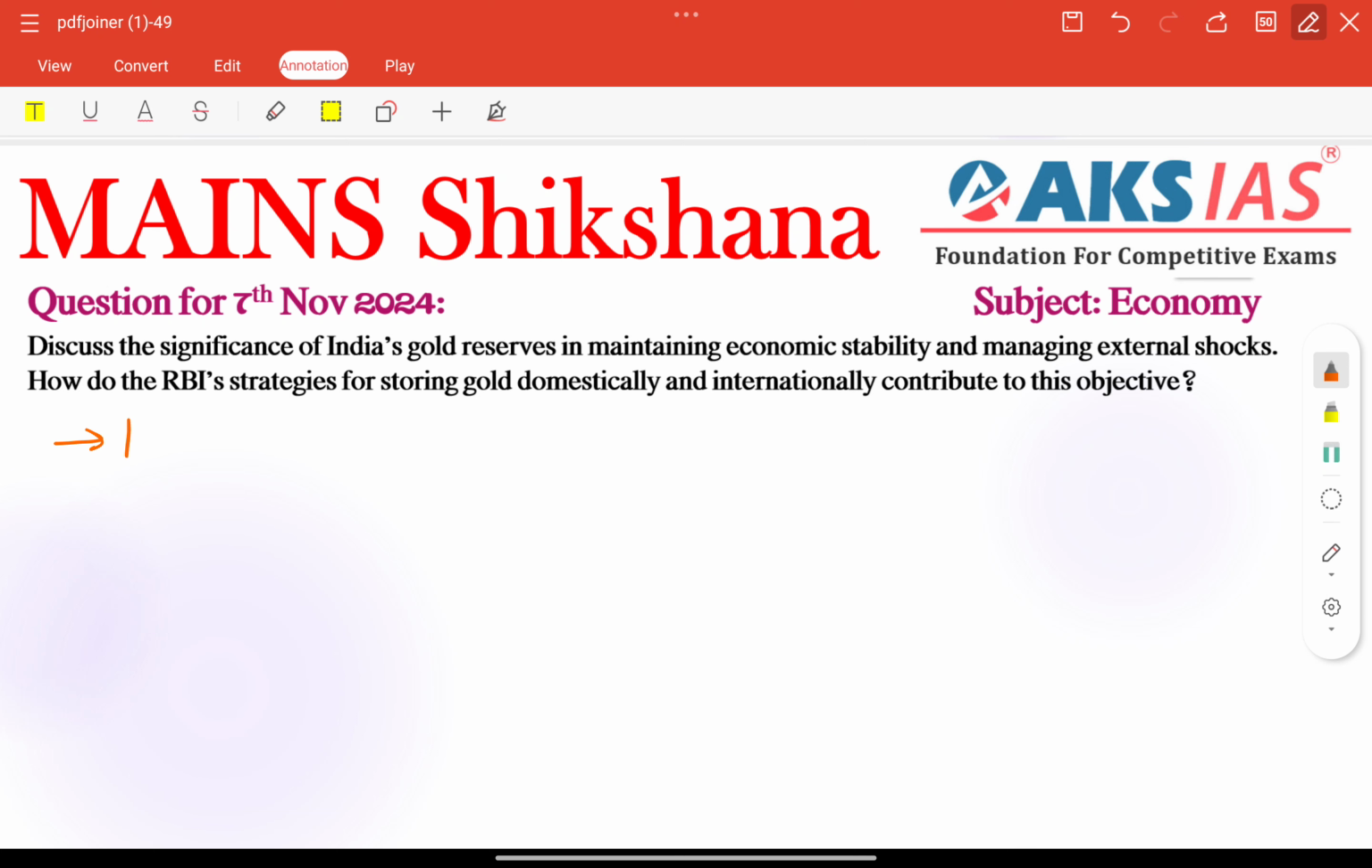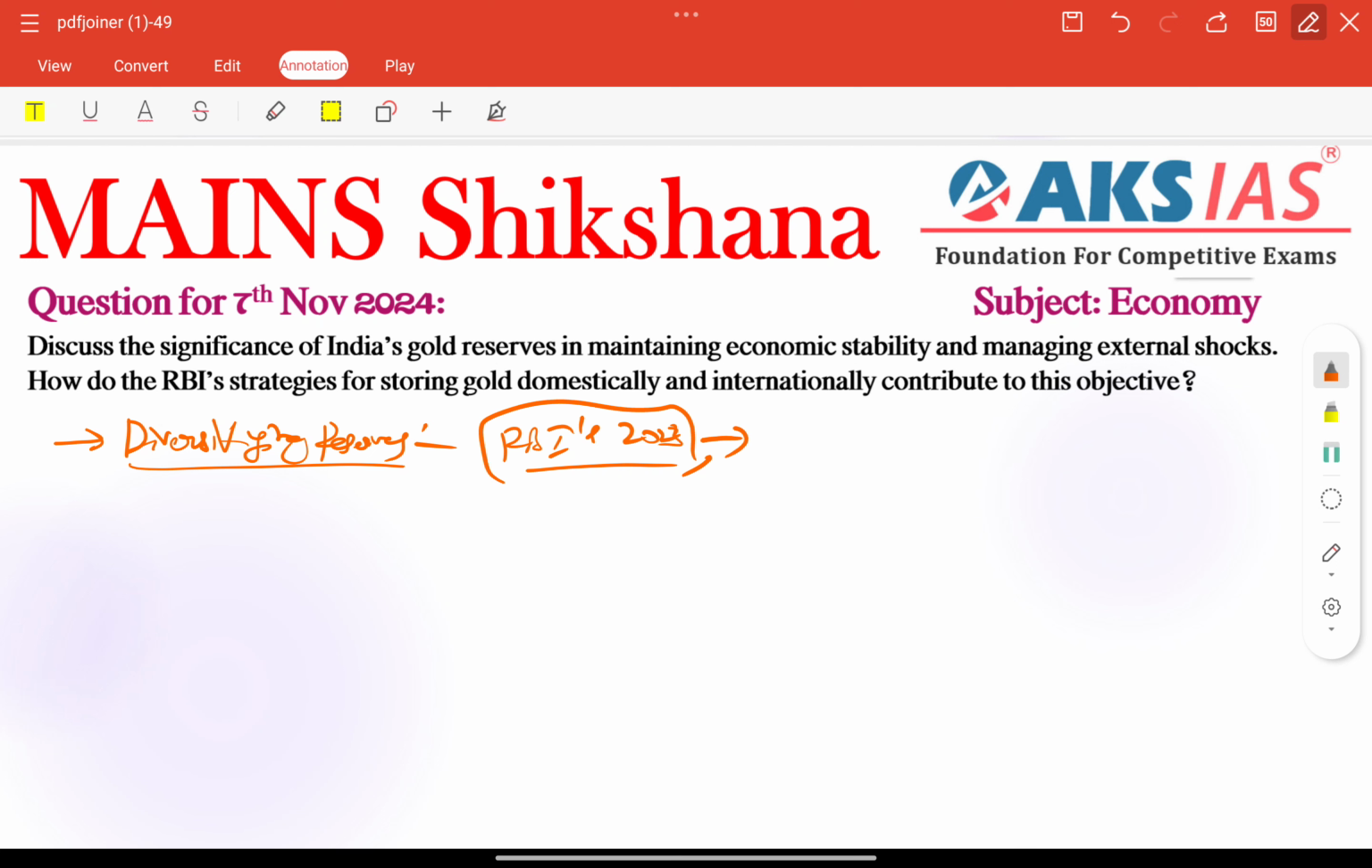Next, coming to diversification. Diversifying our reserves, that is also gold reserves, that is also a very important term. Gold helps diversify India's foreign exchange reserves, reducing dependence on volatile currencies. For example, we can talk about, according to the RBI's 2023 report, gold serves as a reliable hedge against currency fluctuations.